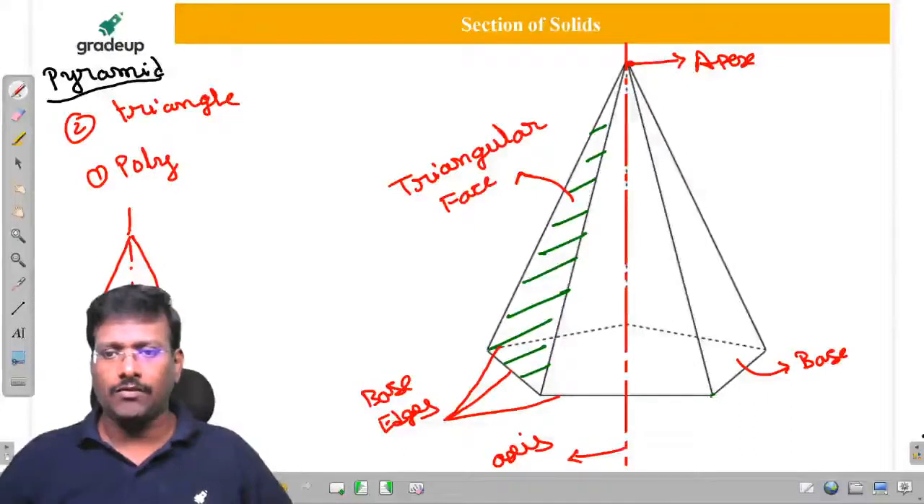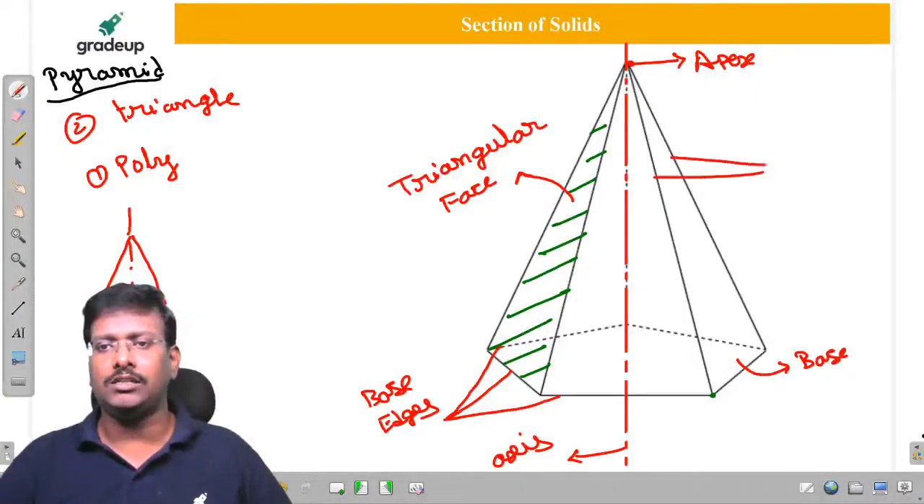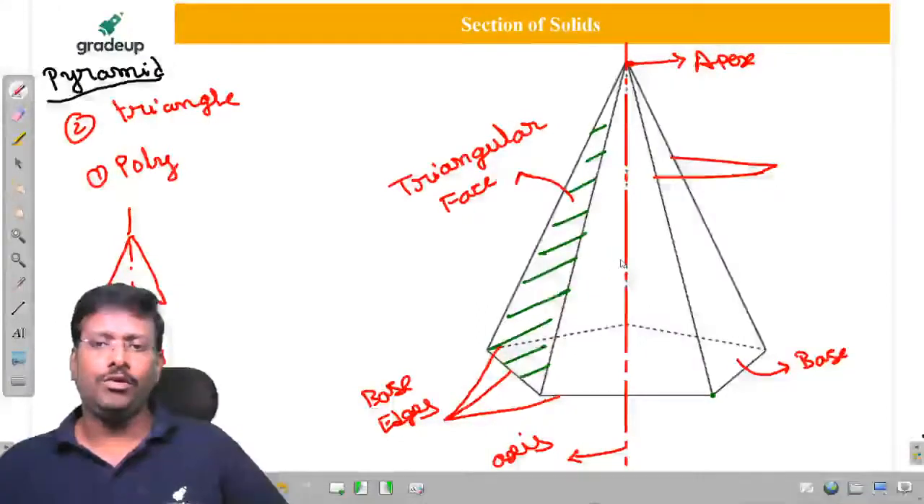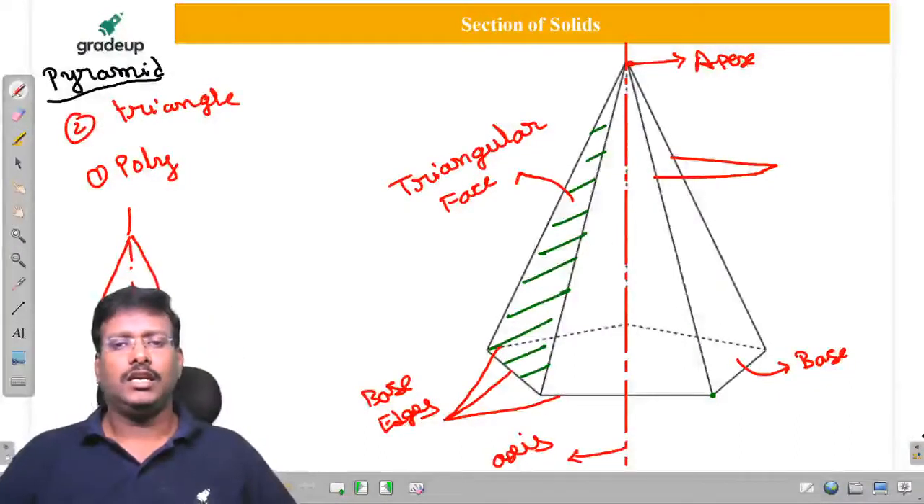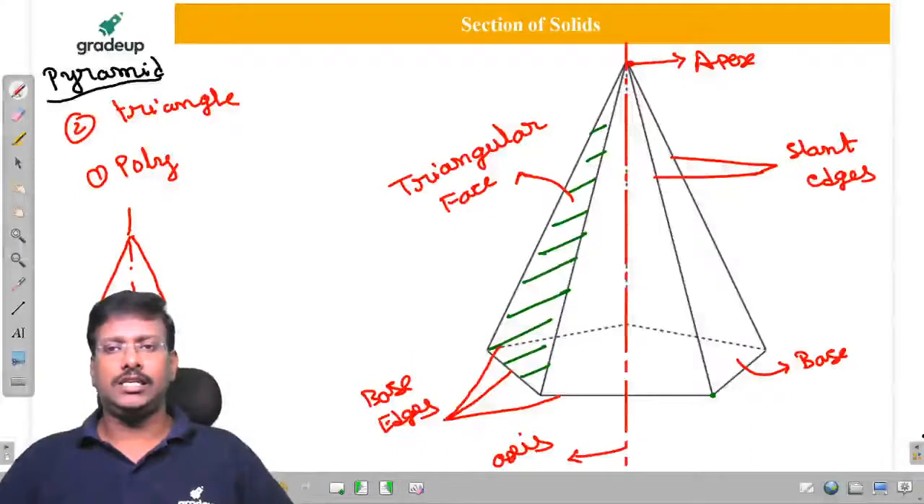These lines are considered as... can anybody give what these lines are called, sir? What are these lines called? Anyone, whatever you know, tell me what these are called. These are not called triangular face edges. They are simply termed as slant edges. Slant edges. Is it clear?